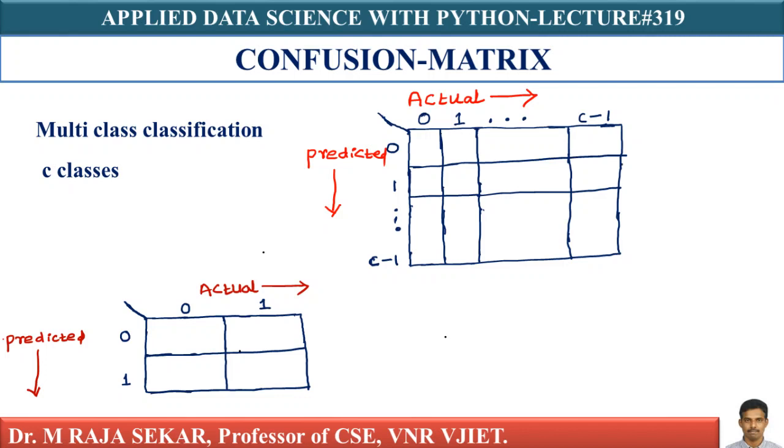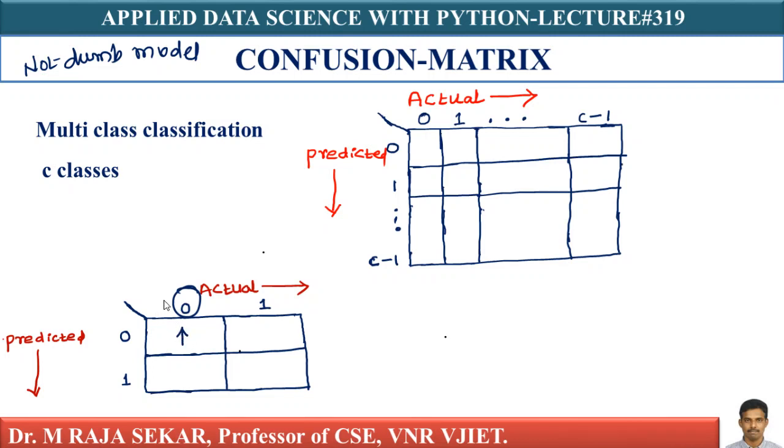Let me assume it is not a dumb model, let me say this is a sensible model. Your model should predict most of the data points which are actually class label 0 correctly. Let me say actual label is 0. This number should be high. Why? Because actual 0 and predicted 0. If your model is a good, sensible model, for actual 0, predicted 0, this number should be high.